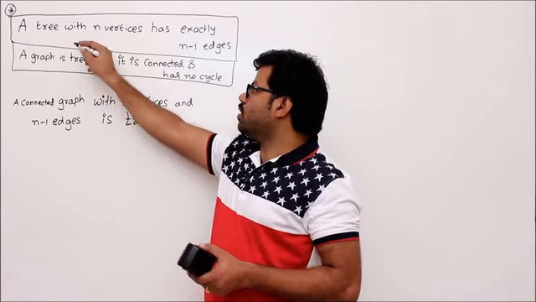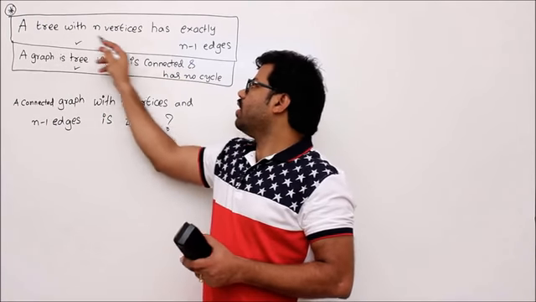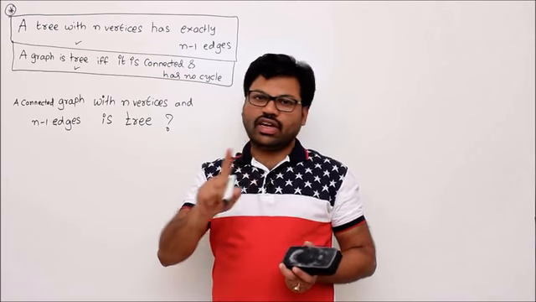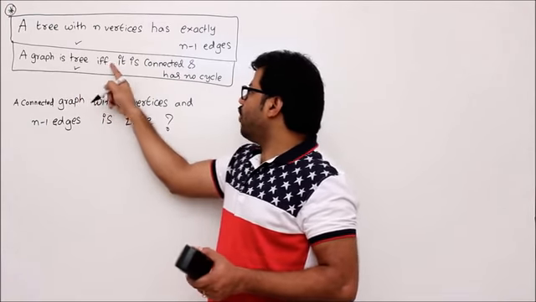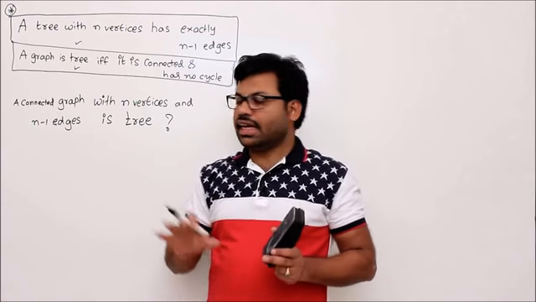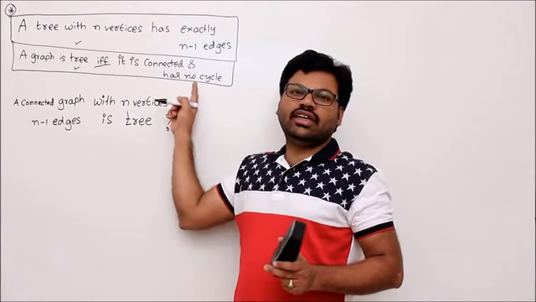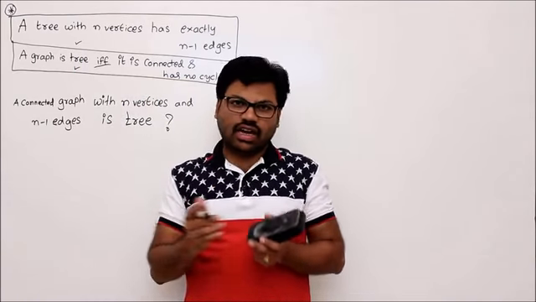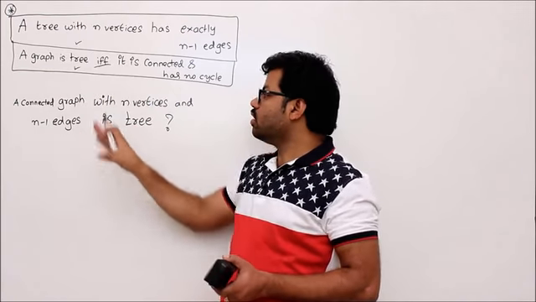Before that, I am going to use these two things. Let's just recall them. A tree with n vertices has exactly n minus 1 edges, right? So whenever you have a tree, it will definitely have n minus 1 edges. Now, a graph is a tree if and only if it is connected and has no cycles. So it's two directional. That means a tree means connected and no cycles, and any graph which is connected and has no cycles is definitely a tree. Already we proved it, right? So remember these facts, and using that, we prove this one.